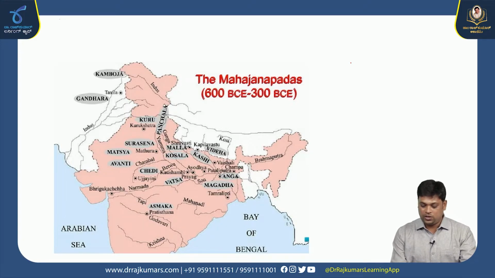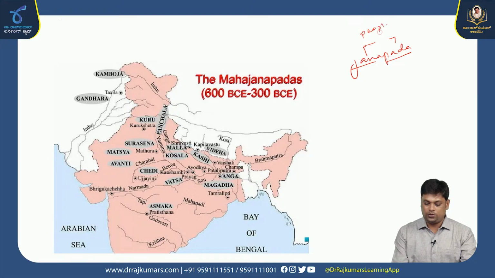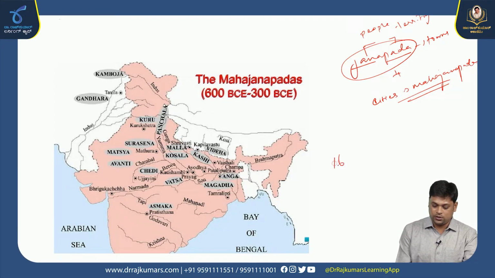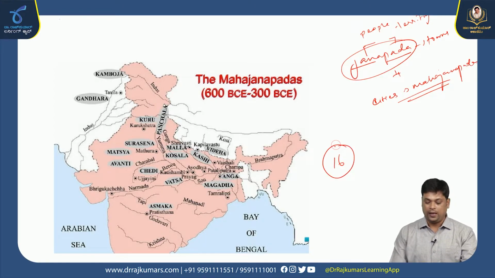So, Janapadas means Janapada. Jana means people, Pada means territory. People who used to settle down in the territory, which is popularly known as Janapada. We can call it as towns. Okay, multiple towns joined together and it created cities, which is known as Mahajanapadas. In this map, we got to know about the major 16 Mahajanapadas in the history and their capital city.